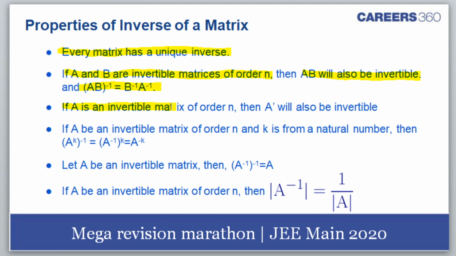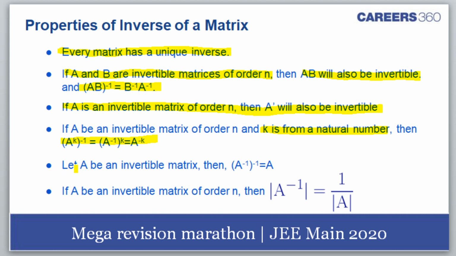If A is an invertible matrix, then A transpose will also be invertible. If A is invertible and K is a natural number, then A raised to the power K, inverse, is A inverse raised to the power K.